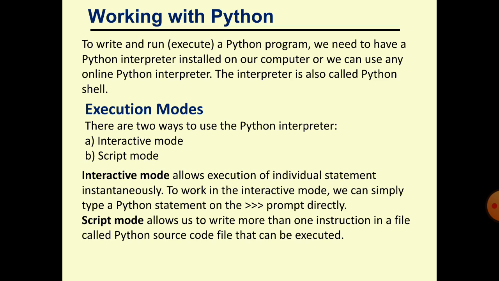So the Python program file extension will be abc.py. abc is the name of the file. You can put any name for the file. After that we have to use .py. So in scripting mode, we can write a number of statements like in C++ and Java. First write the program in scripting mode, then we can execute, we can run our program in scripting mode.